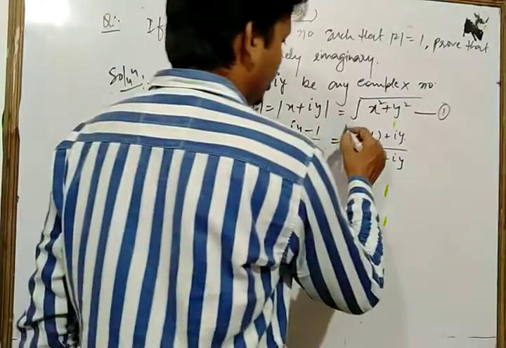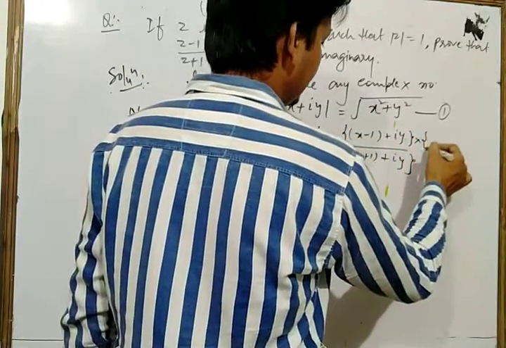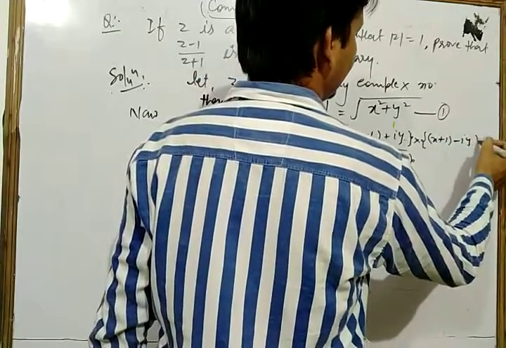Now we multiply the numerator and the denominator by x plus 1 minus iy.